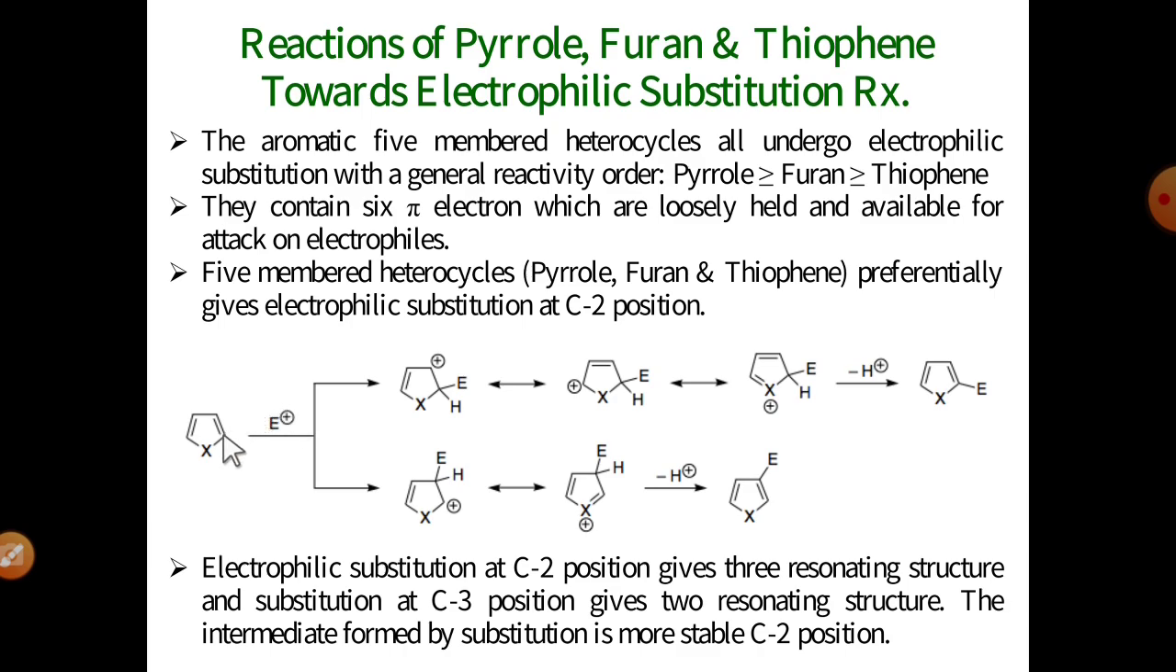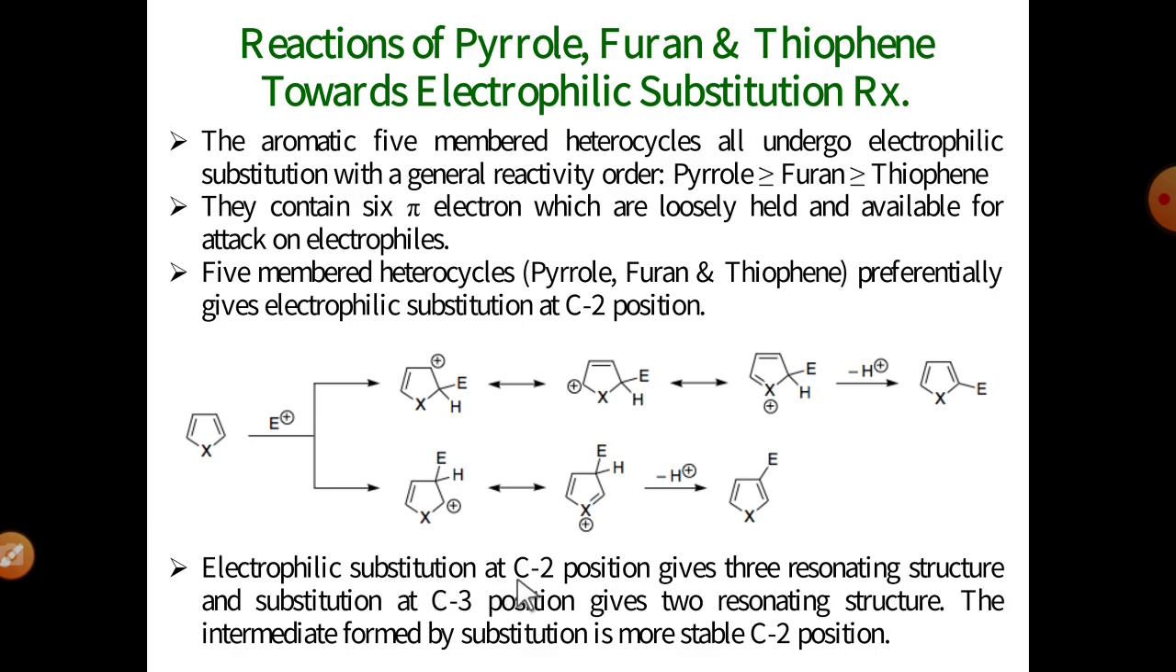See the general reactivity of these 5-membered heterocycles in the electrophilic substitution reaction. Addition of the electrophile at the second position gives 3 resonating structures. See, when the electrophile is added at the second position, there is generation of a carbocation. For stabilization of this carbocation, the pi electrons shift to the next position, from this position to this position, and again shifting of pi electrons gives a positive charge on the heteroatom, meaning there are 3 resonating structures. But when the electrophile is added at the third position, it gives only 2 resonating structures. And we know that the more resonating structures, the more stability.